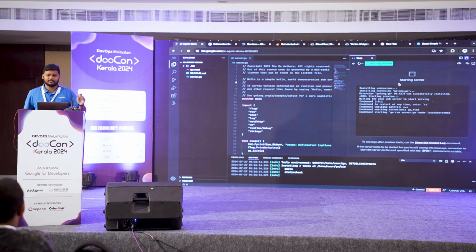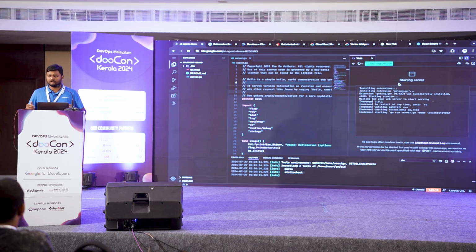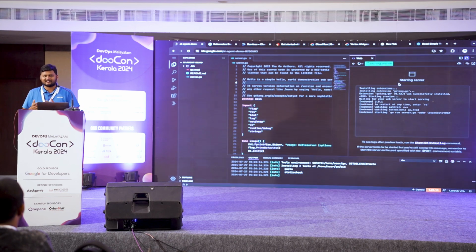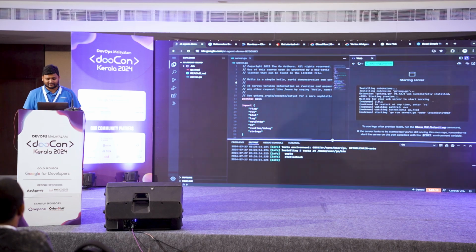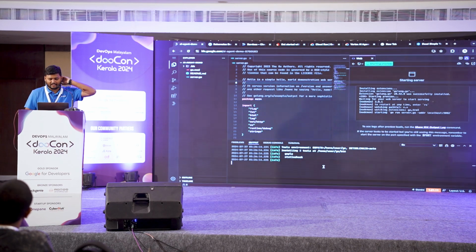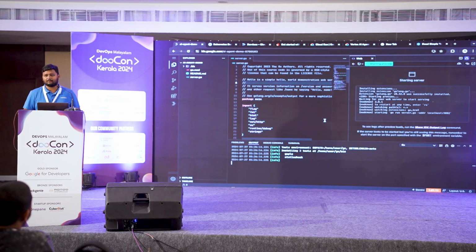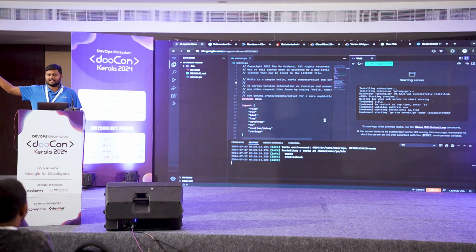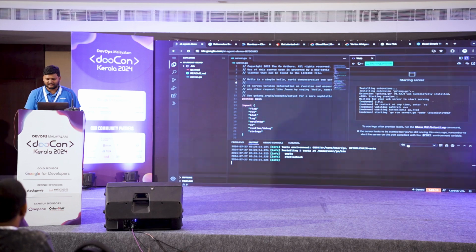Hot reload is available. You can just keep coding on the left, and you will see the preview on the right all the time. So if you are traveling with a very light laptop and you want to get something done, I think IDX is a great place. Today morning I was using IDX to set up my demo, and it was really easy to use. I did not have to install a bunch of things, and whatever I had to install, it's all happening on Google server, so it does not matter that I was on the hotel Wi-Fi, which was like 5 Mbps. I don't have to worry about that.